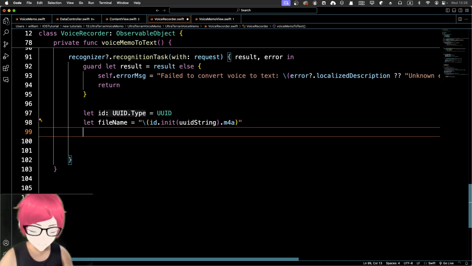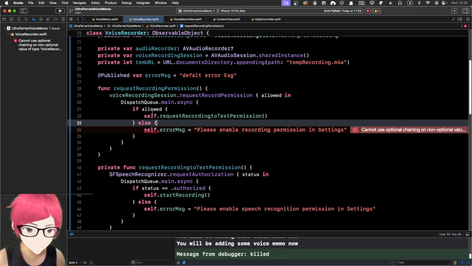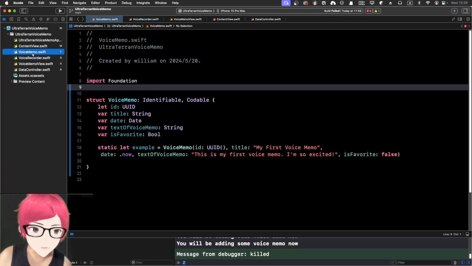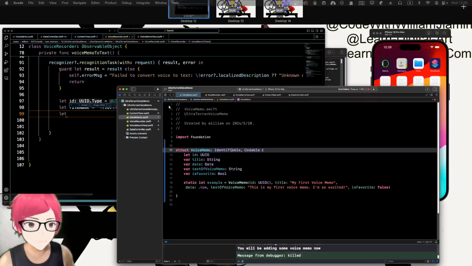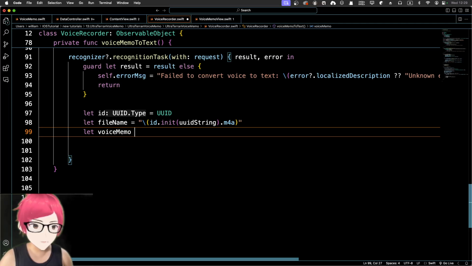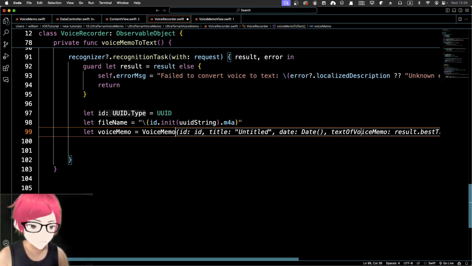Yeah, and of course I believe we can have this. So let me just save this and go back to our project here. Request, it doesn't really matter. Okay, so we got this voice memo. I'm going to initialize the voice memo as well, so the voice memo will be using the voice memo, passing in the ID and the title. Right, so the ID is good. Title.